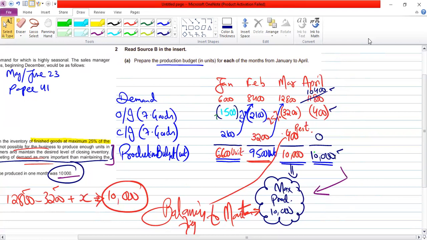So the first attempt is May, June 23, and they examined the production budget with this much drama. We already did the cash budget for past papers. We already did one question of production budget. This is our fourth past paper for this topic. Any problem?